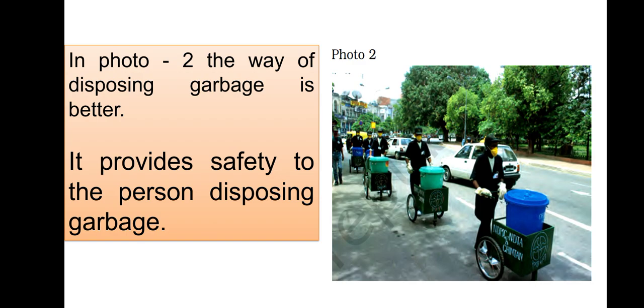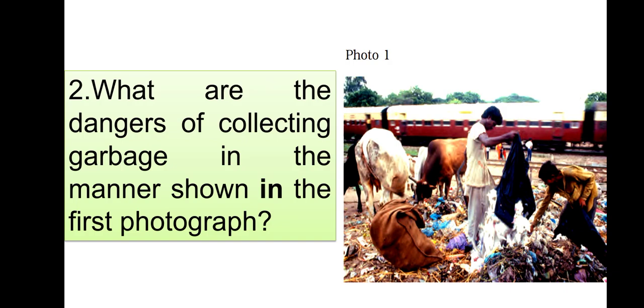So children, in photo number 2, the way they are showing is a safe and better way of disposing garbage. Do you know why? Because it provides safety to the person disposing garbage. Here in this picture you can see they are properly having trolleys and dustbins. They are wearing masks and gloves on their hands, and they may have some tools and techniques also to do this work, right?